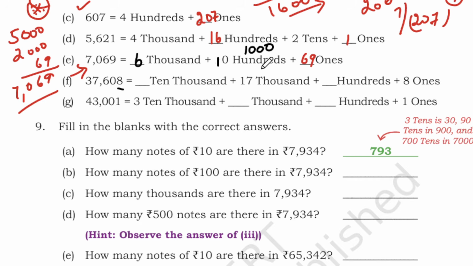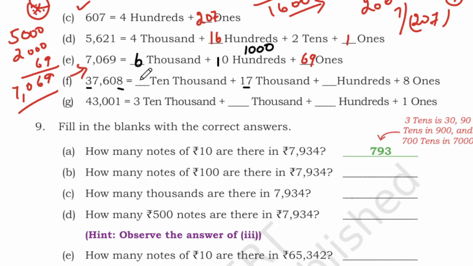So 17,600. So when you put 17,000 here, let me see. So here we have been given 17,000, but here we have 37,000. So what you have to do now?